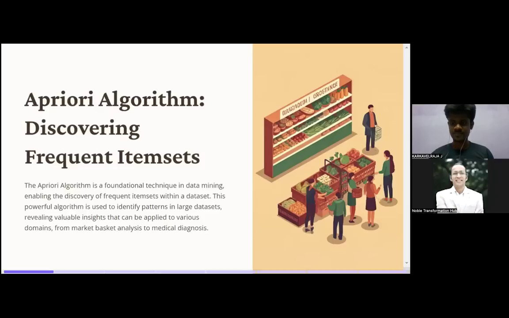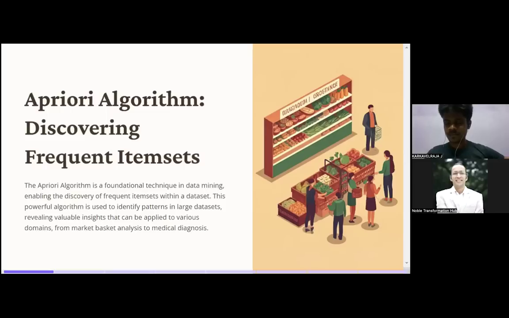Let's go and understand it. The Apriori algorithm is a foundational technique for data mining, enabling discovery of frequent item sets within a data set. Now you guys know what a data set is and what an item set is. An item set is a physical product through which data will be generated, and then you're running this. Otherwise we would call it a data set again, but that is a physical product, that's why it is an item set.